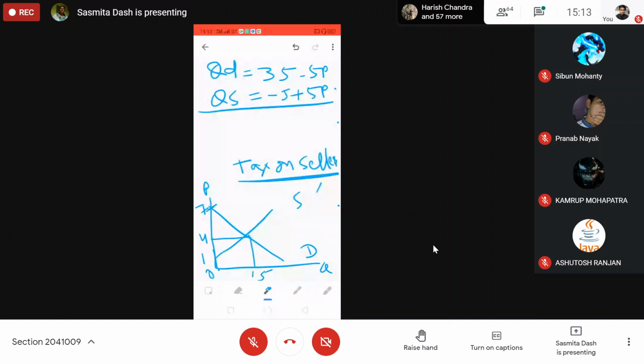Here we are talking about seller. Suppose the tax is imposed on seller. What will happen to the market situation? Now supply will reduce, because if it is on seller, when tax is imposed, the price for the buyer will go up. Seller will receive less than before due to tax. Due to tax, the buyer will pay a higher price because the price of the product will go up.